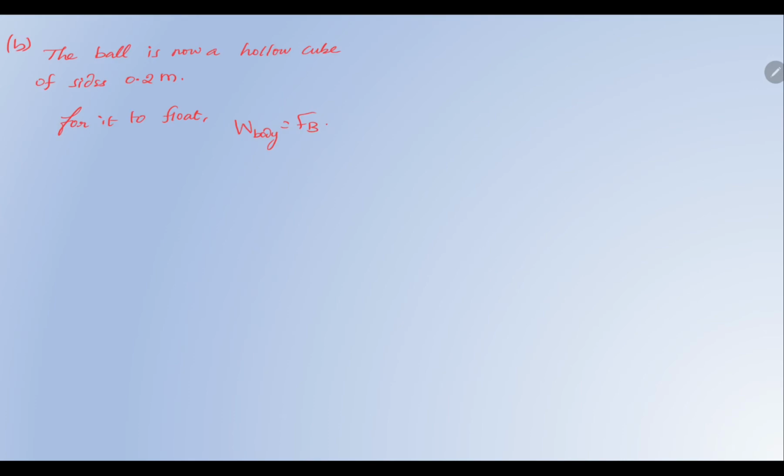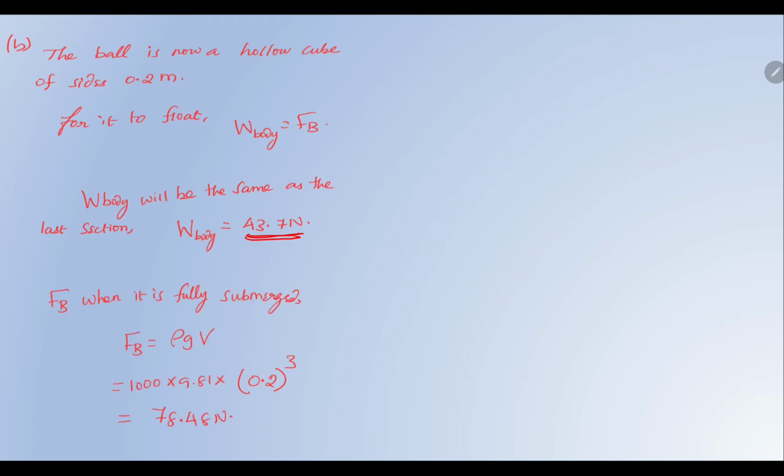So I'm going to do exactly the same thing. It's just that the shape is different. So the weight of the body is exactly going to be the same. Even though the volume changes, the weight is going to be the same, because it's the exact same ball that's been melted and formed into a cube. So the weight of the body is 43.7 Newton, which we got from the previous calculations.